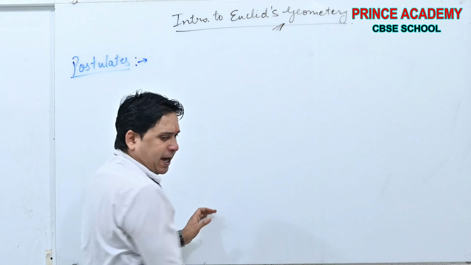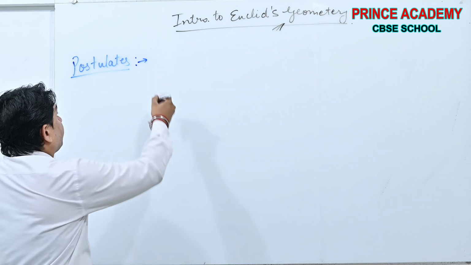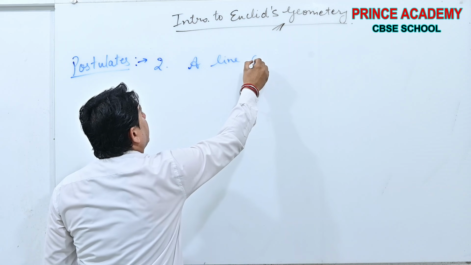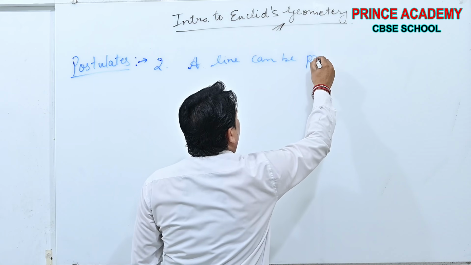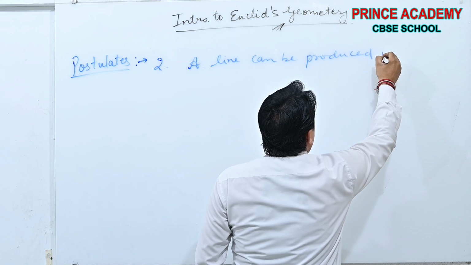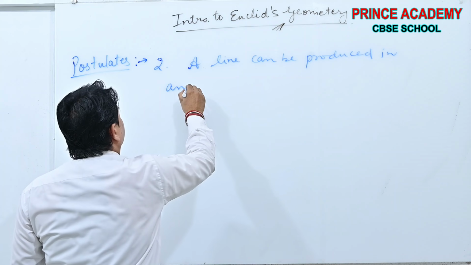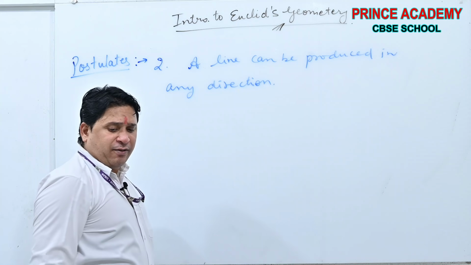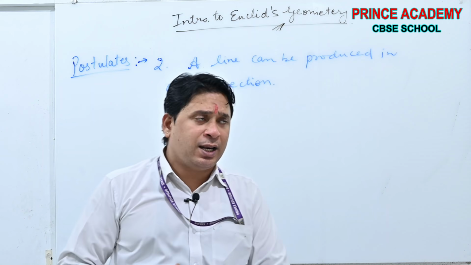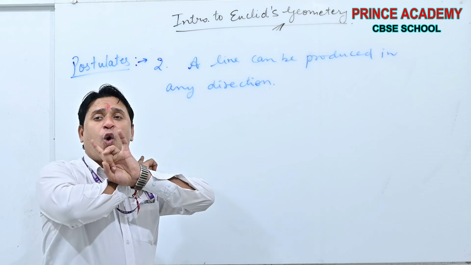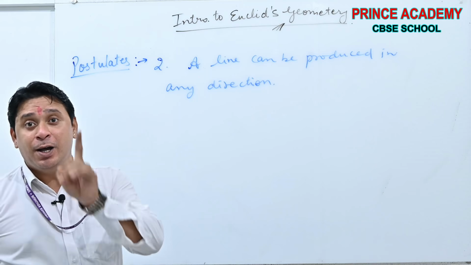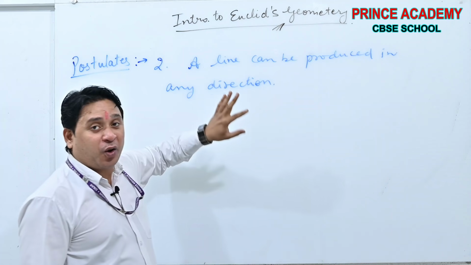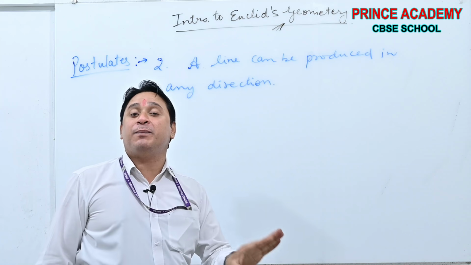What does the second postulate state? The second postulate states that a line can be produced in any direction. See beta, when we start chapter 6 after this lecture, I will discuss all the terms of the modern era, then you will relate that sir, these are not wrong, these are right according to the modern era.